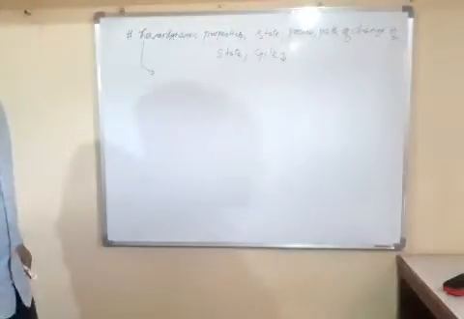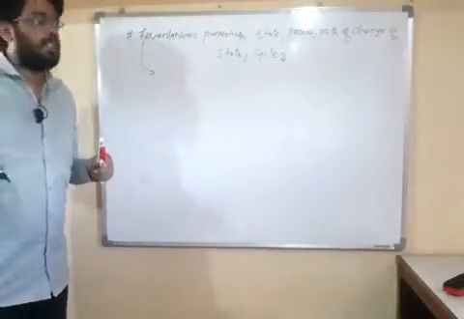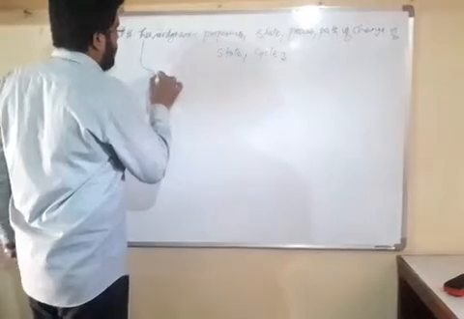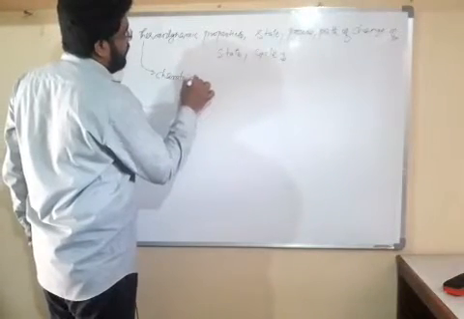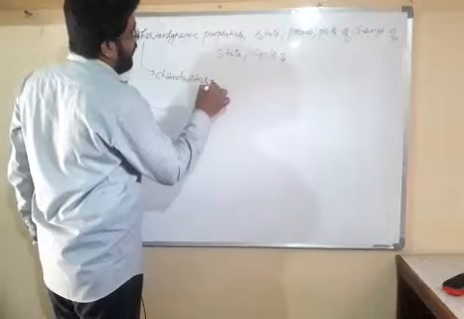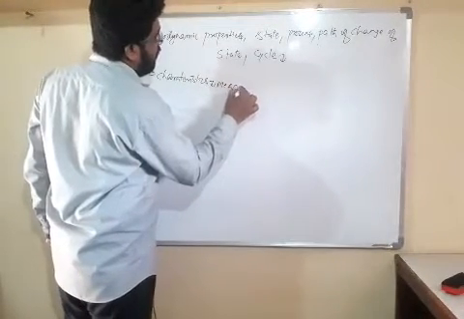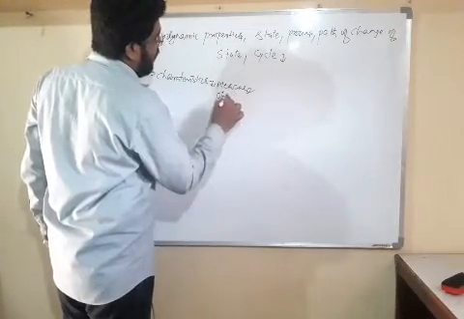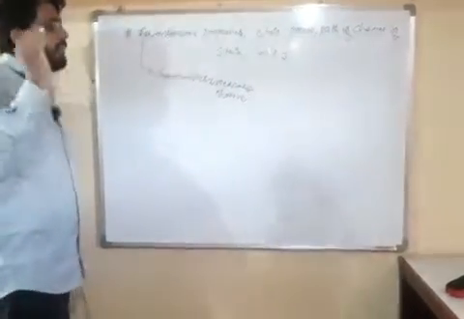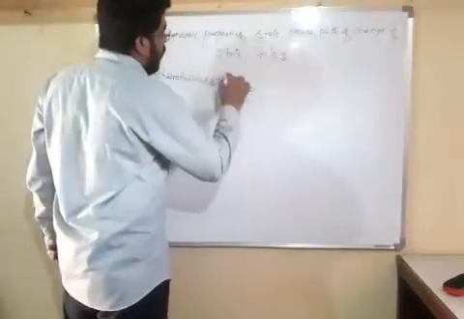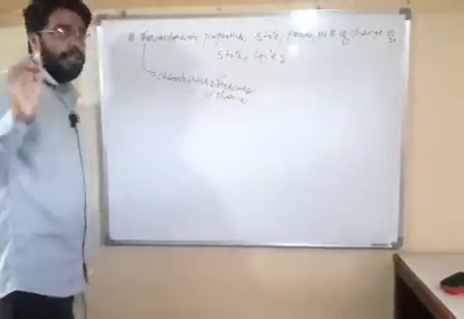Dear friends, what are thermodynamic properties? They are characteristics which can be measured or observed. Friends, if any system has characteristics which can be measured or observed, then we say they are thermodynamic properties of our system.